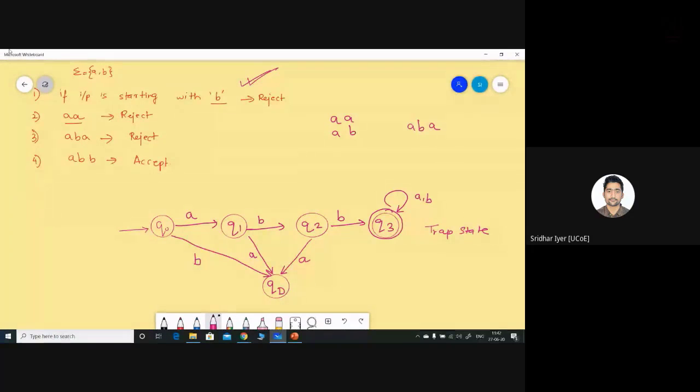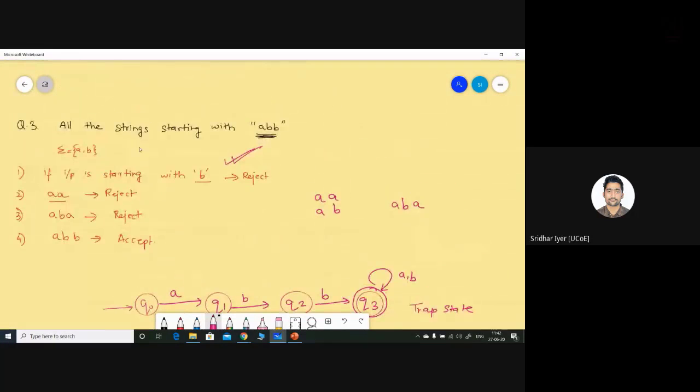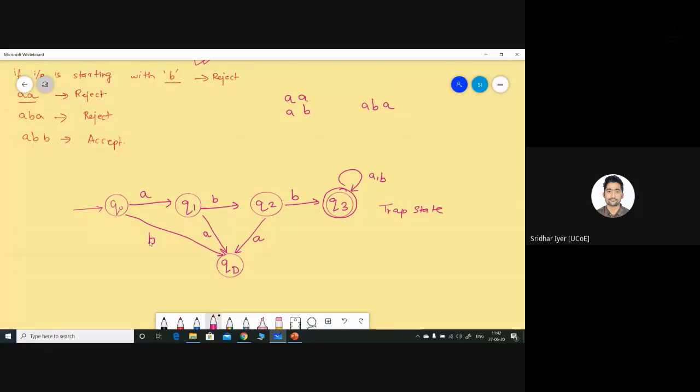Apart from these, I had also discussed that we need some kind of a dead state, which will be used for rejecting the strings. So in this case, if my string is starting with B, I will straight away reject it. I will jump from Q0 to QD after accepting a B, because we can't have a B as the first symbol. Why? Because we want all the strings to be starting with ABB. So the first symbol has to be A, right? If we encounter the first symbol as B, we straight away reject it.